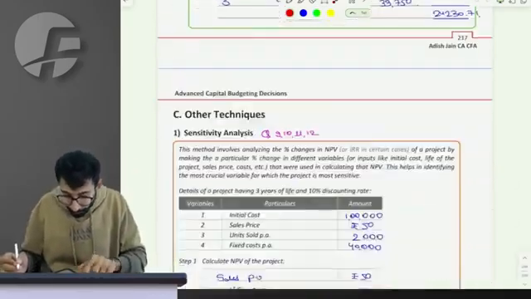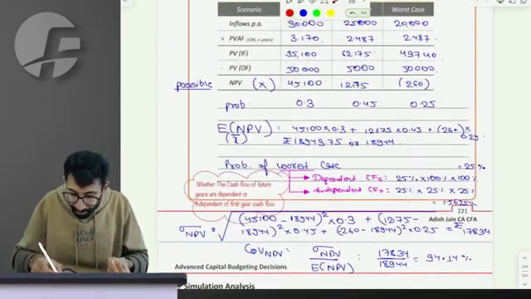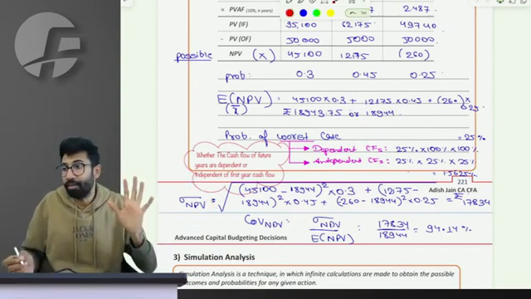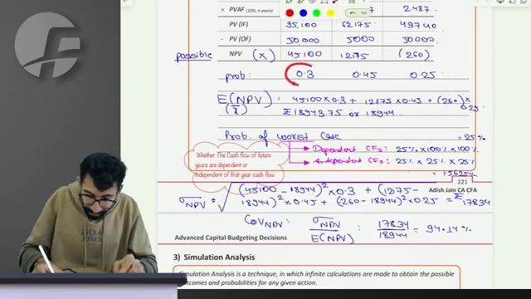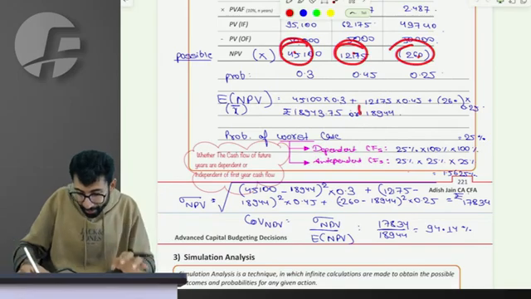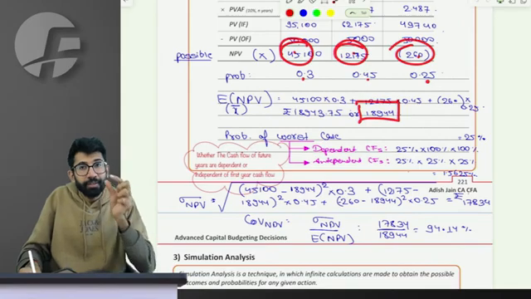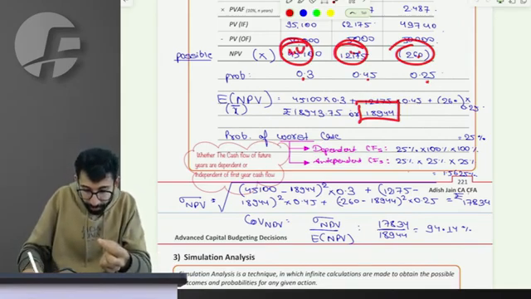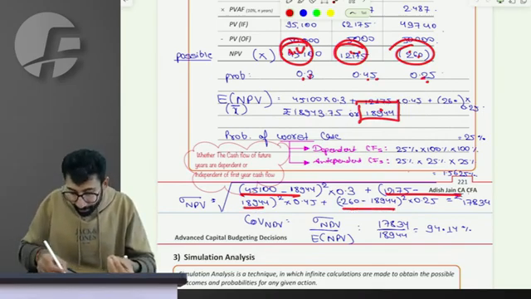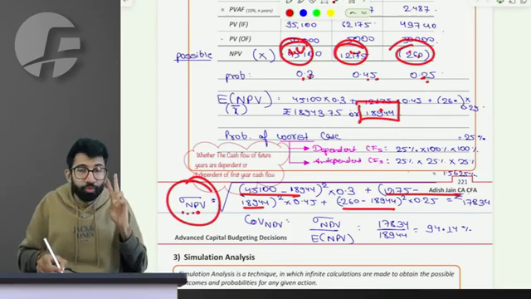Option 2 is what you have learnt in the scenario analysis, that NPV's standard deviation does not require individual cash flows' standard deviation. What you rather need is individual possible NPV and expected NPV and their probability. So you can find the deviation of individual possible NPV from the expected like this, and you need the probability. You can directly calculate a standard deviation of NPV. Could you all connect to what I'm trying to explain? There are 2 ways to do it now.